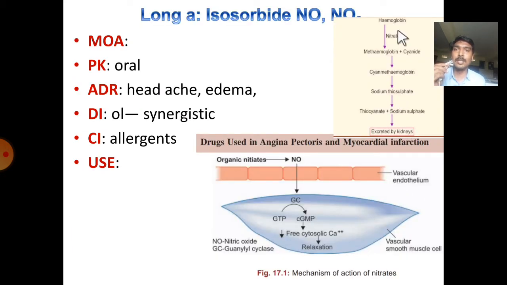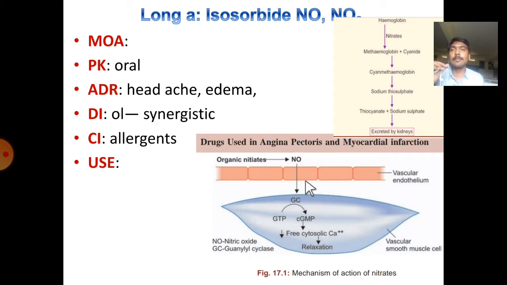In cyanide poisoning, generally these nitrates bind to hemoglobin and form methemoglobin. This methemoglobin binds to the cyanide to form cyanomethemoglobin. It then interacts with sodium thiosulfate, which later releases thiocyanate and sodium sulfate, which are less toxic and easily excreted by the kidney. So in cyanide poisoning, nitrates along with sodium thiosulfate promote the excretion of cyanide and reduce the cyanide poisoning.